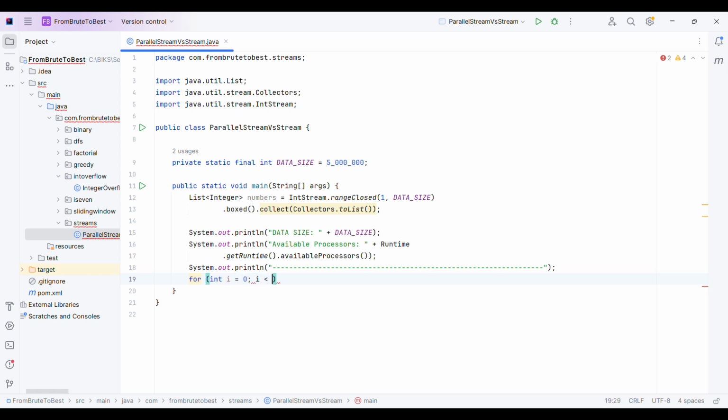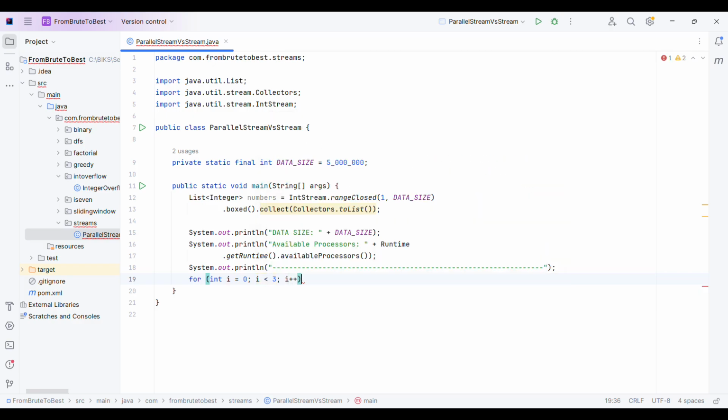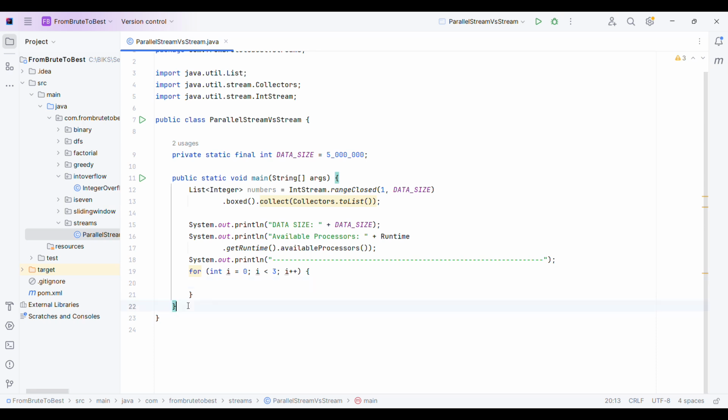I could have shown you the difference in one call also, but just to show you that the difference will be persistent no matter how many times we call the parallel stream or stream functions. Now from here I will call methods. So let me create the methods first.